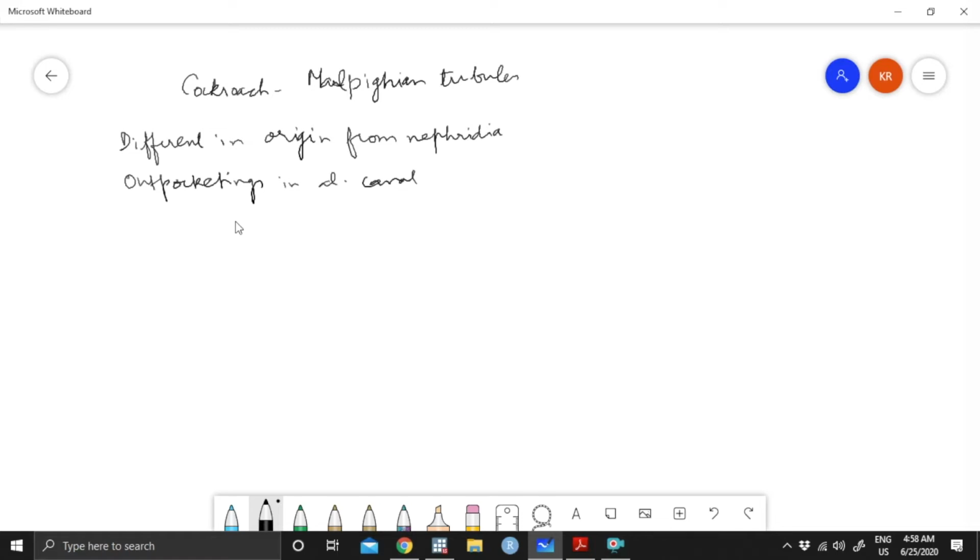So in the alimentary canal, this is the midgut, and this is the hindgut.